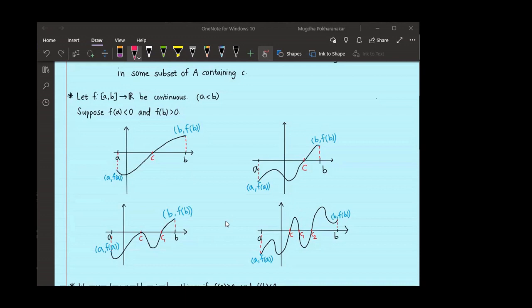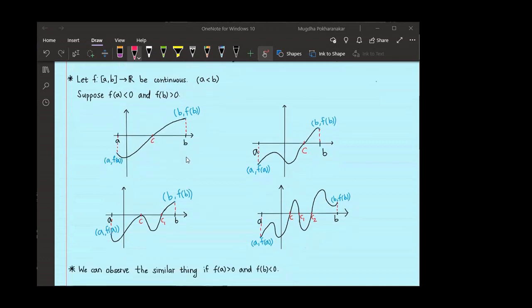A similar thing will happen if f of a is greater than 0 and f of b is less than 0. You can think of just reflections of these graphs in the x-axis. So what is our observation? That if my function f is from the closed interval [a, b] to R, and at endpoints the function is assuming values with opposite signs, then the graph of the function should meet the x-axis at least at one point in the interval.